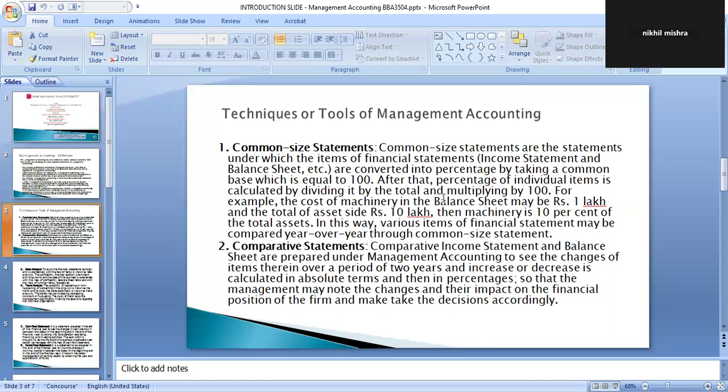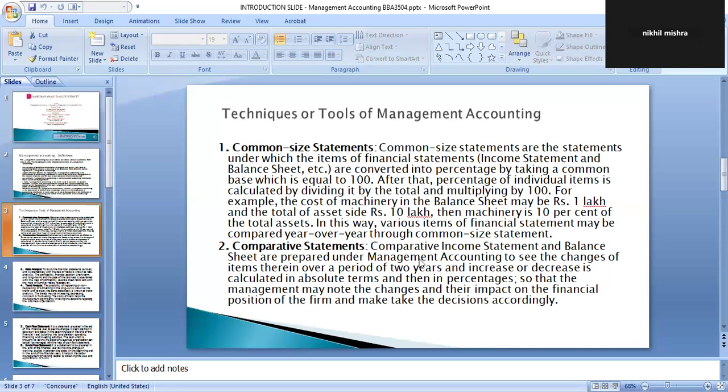Similarly, in the common size balance sheet, the total of the balance sheet is taken as the base, equal to 100, and in relation to that base, all other assets and liabilities are calculated in terms of percentages and written in the percentage column. So that in a single view, you can easily see the percentage of all the elements in the income statement as well as the balance sheet for taking decisions.